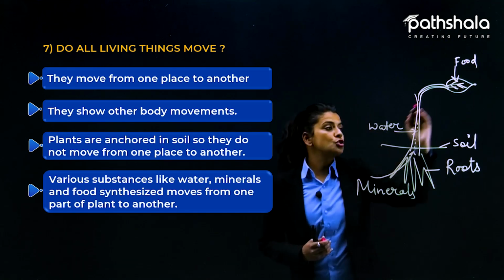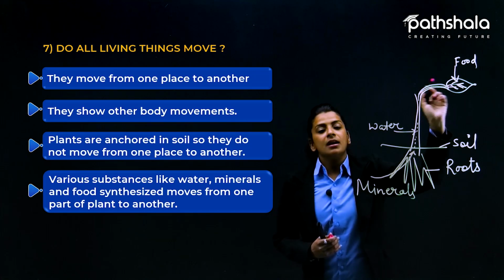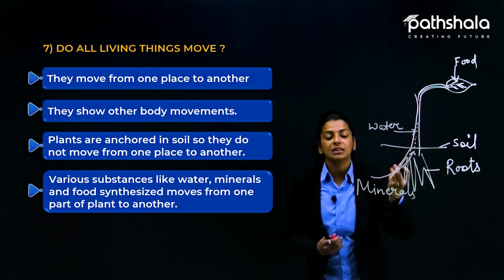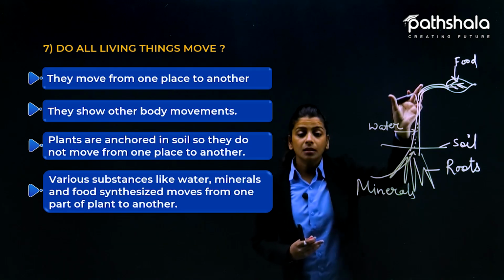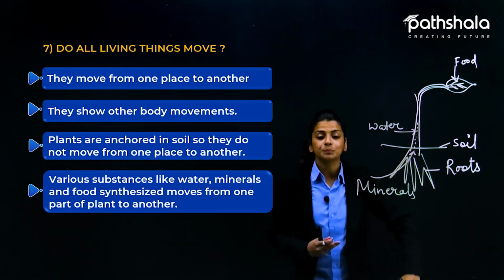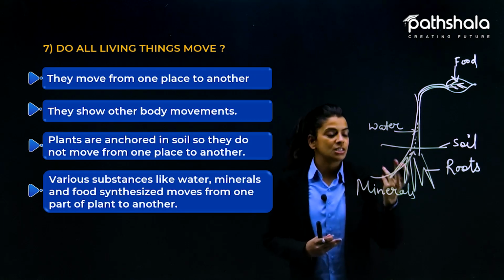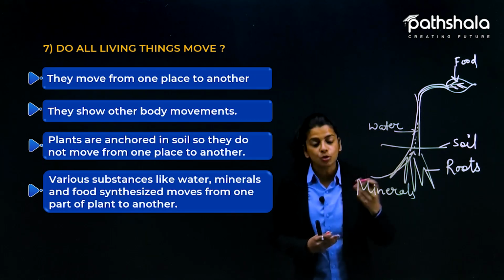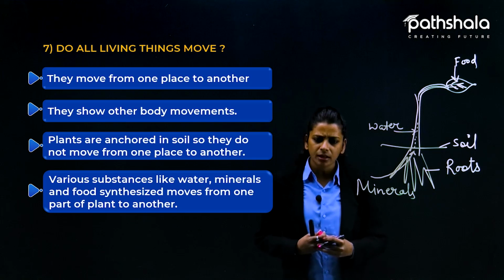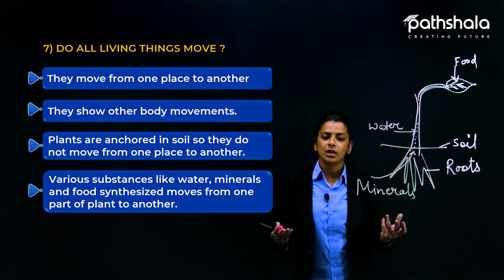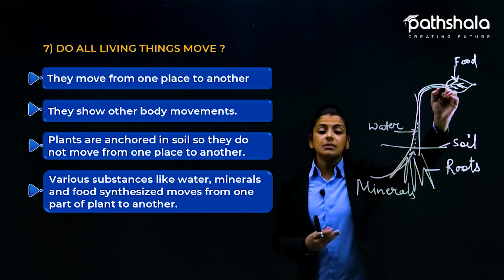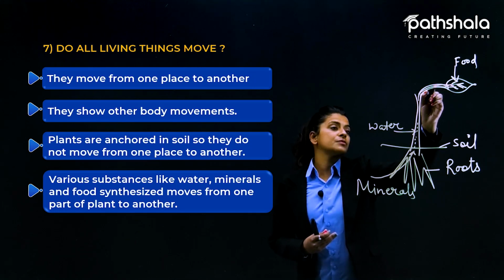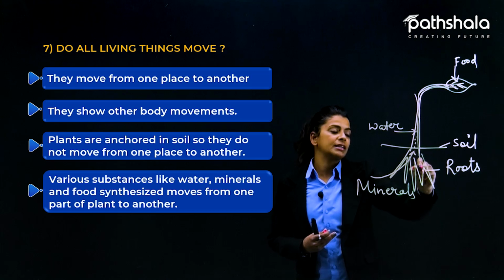Besides that, the food is obviously helping in the growth of the plant. It is also helping in the growth of other parts that are already in the plant, like the roots, stem and fruits. What do they need? They need food. We eat food, we grow. Same as that, plants also require food to grow. So yes, the food synthesized here is transferred to other parts of the plant like this.